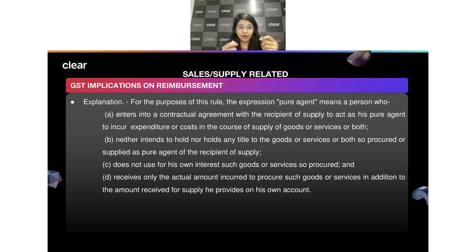When you're raising this invoice with the customer, you should actually attach the bill for the actual receipt which you're getting from the MCA. So whenever there's a reimbursement and all, try to put the actual receipt so that you don't end up paying tax at a later stage. Whenever the government does the audit, you have all proof that, okay, this is just a reimbursement. I have proper actual proof which I have recovered from the customer also. So this is something which we should always keep in our mind.